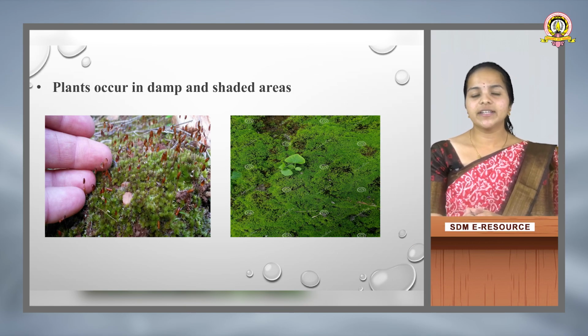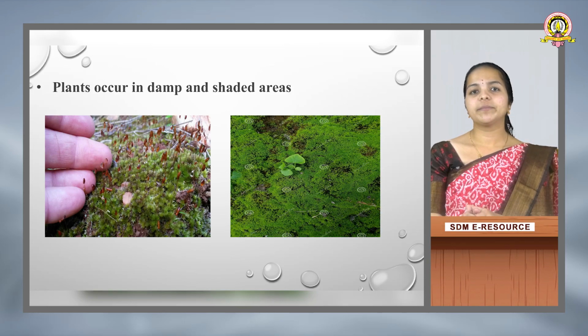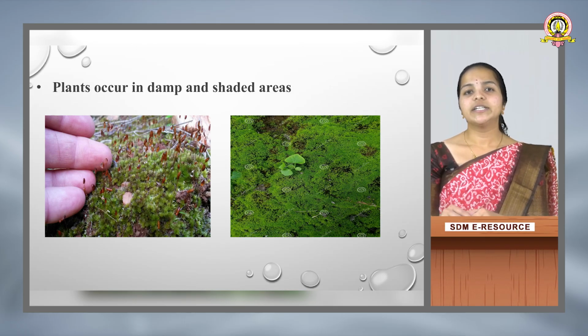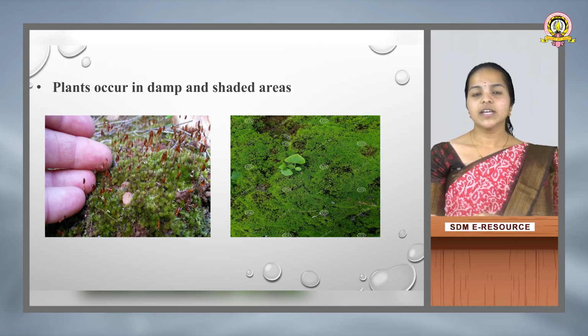If we see the characteristic features of bryophytes, the plants occur in damp and shaded areas. Damp areas refers to places where the moisture level is high. It may be wet soil, or under a rock or a box. In such places bryophytes can be seen. Examples of bryophytes are Riccia, Anthoceros, Funaria, Polytrichum and Sphagnum. These belong to different groups and different classes of bryophytes.